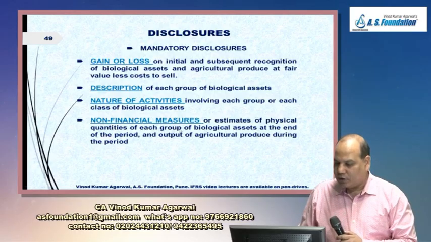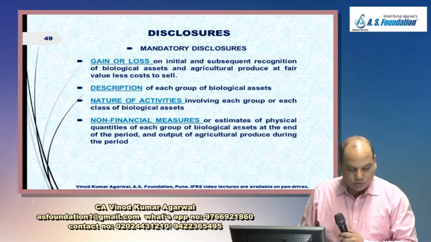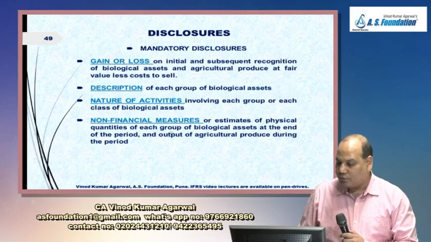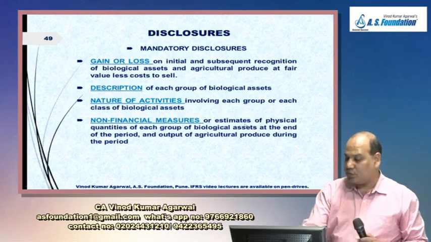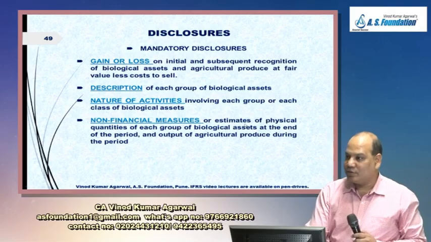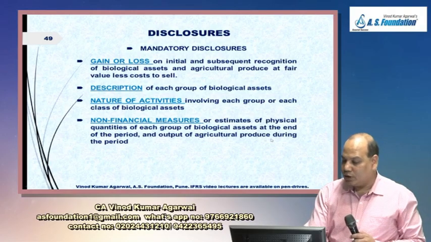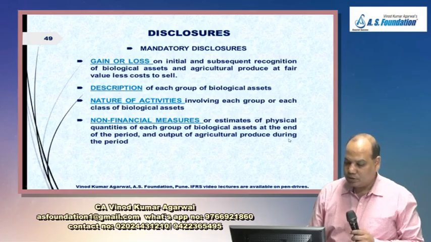Fourth is non-financial measures. Non-financial measures or estimate of physical quantity of each group of biological asset at the end of the period. Why they have used the word estimate? Sometimes it may not be possible to count. Is it right? And output of agricultural produce during the period.